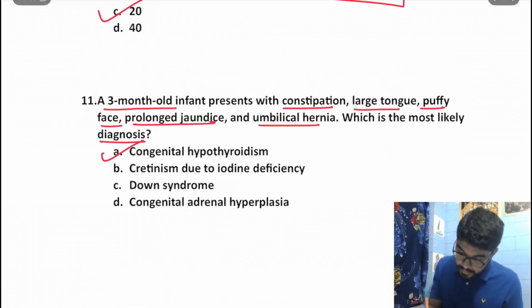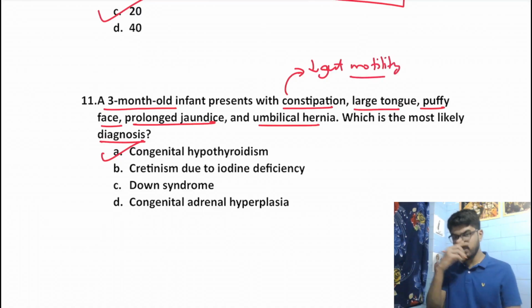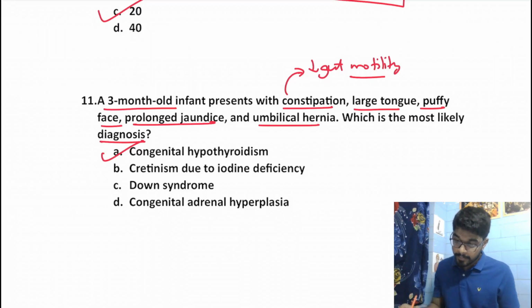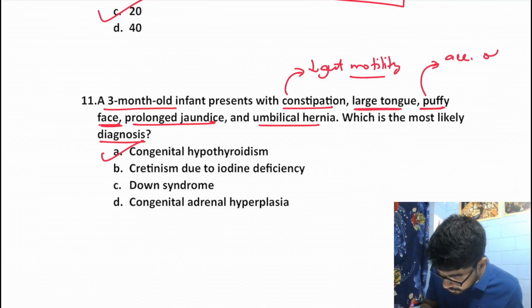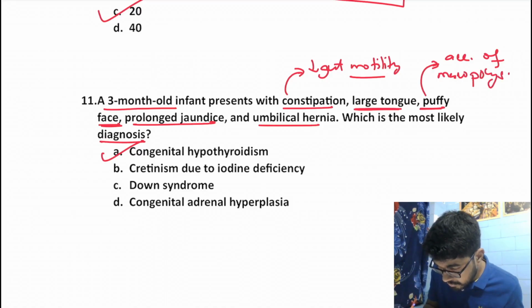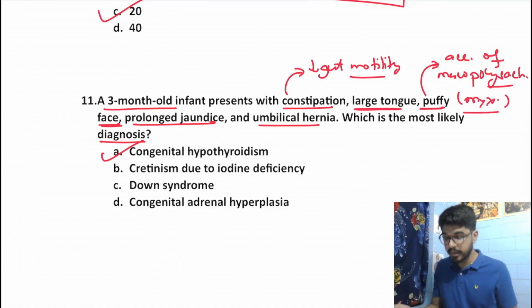Remember that in congenital hypothyroidism we get constipation because of decreased gut motility. Hypothyroidism leads to decreased gut motility. The large tongue and puffy face is due to accumulation of mucopolysaccharides, which gives us a myxedematous facies.